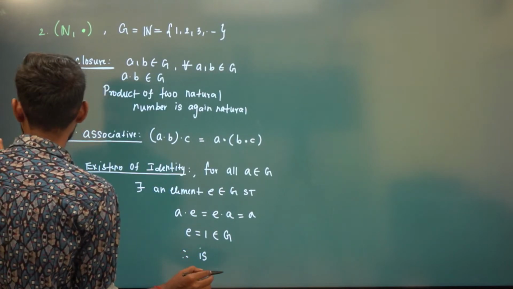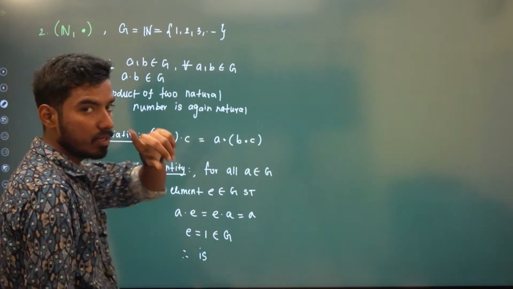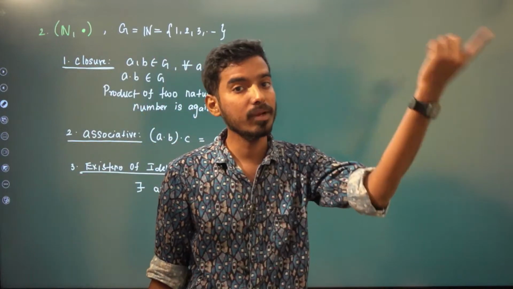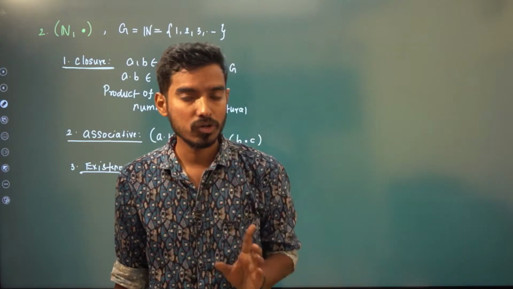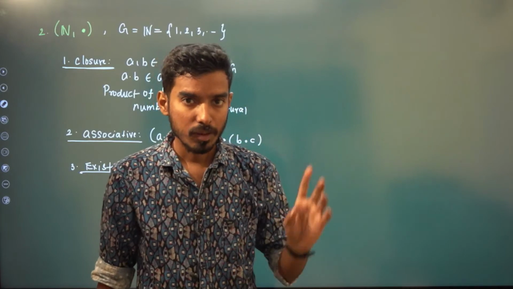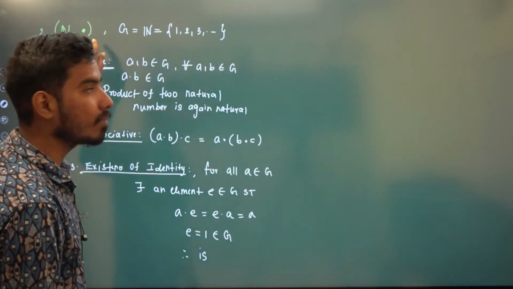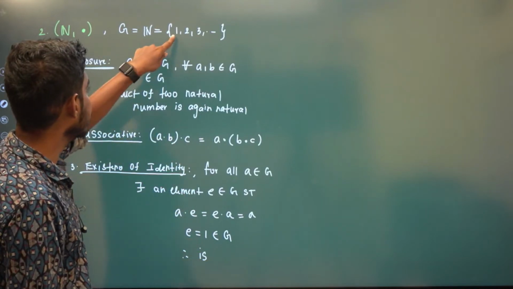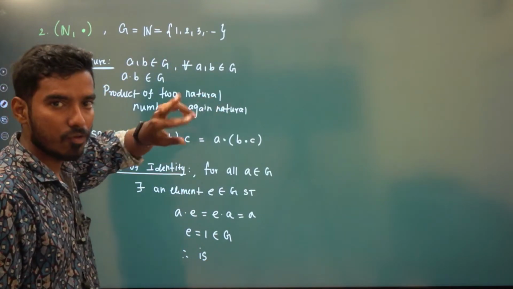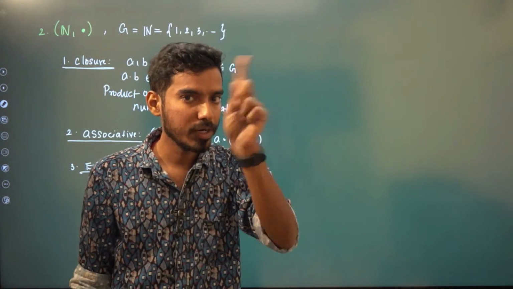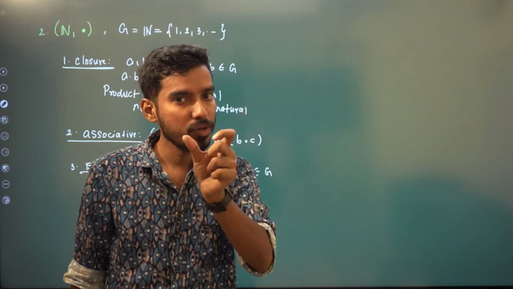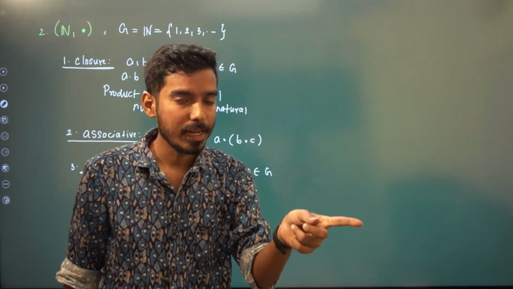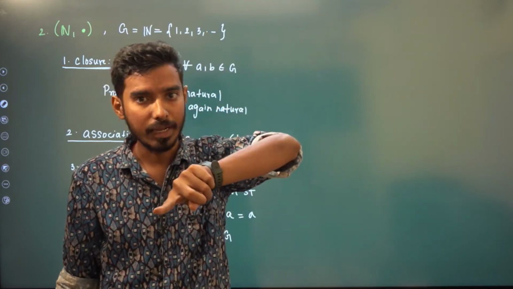See the previous example, 0 is the ID element, but 0 doesn't belong to G, so we said that it doesn't have an ID. But natural numbers with respect to multiplication have an ID element, because there is an element 1 in this, such that 3 into 1 is 3, 4 into 1 is 4, 100 into 1 is 100. Whatever element you take, if you multiply with 1, it will give you that element back again.